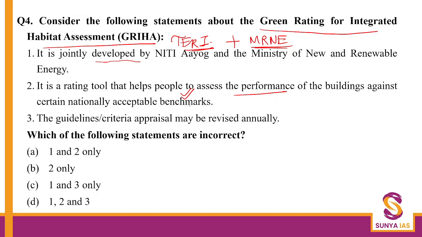Next, the guidelines appraisal may be revised annually. While these appraisals are revised, this does not happen every year. This happens every 3 years. So even this is wrong. Because of that, statements 1 and 3 are wrong. The question is asking what is incorrect, so our answer becomes C, that is 1 and 3 only.